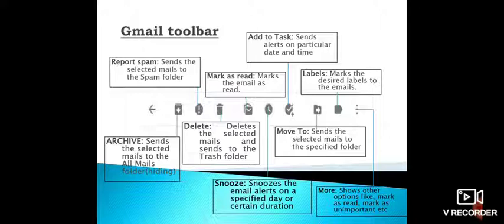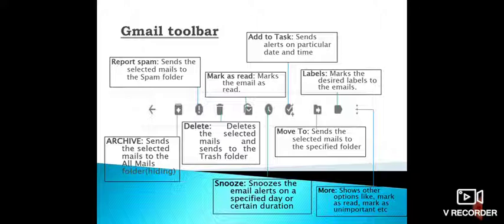Next, add to task. So this will take you to a separate application called Tasks, which will send alerts on a particular date and time if you have some schedule on that day. Next option, move to. When you get mails, they are of different categories, social, official or personal. So you may make folders of these names and move the mails to those particular folders.